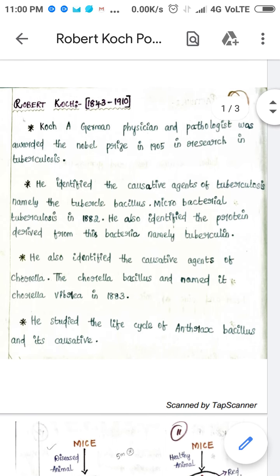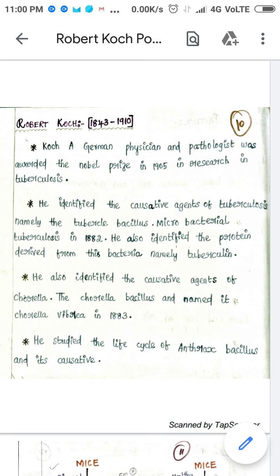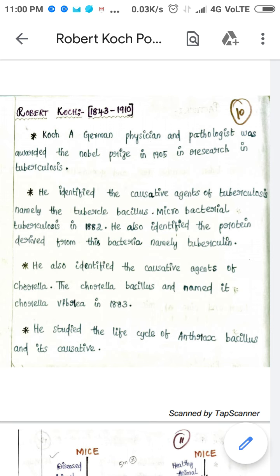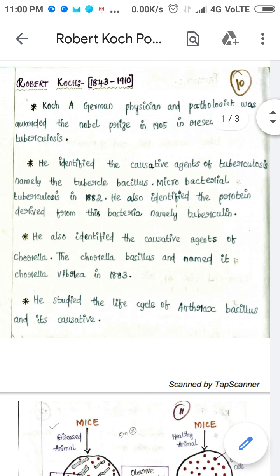He is a German physician and a pathologist, and he was awarded a Nobel Prize in 1905 for his research in tuberculosis. He identified the causative agent of tuberculosis. The causative agent is Mycobacterium tuberculosis. There is a correction here which I have already sent.